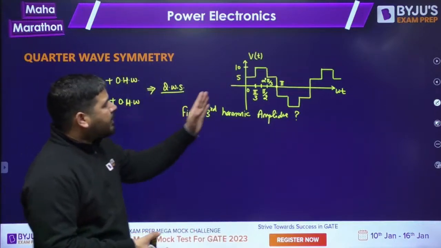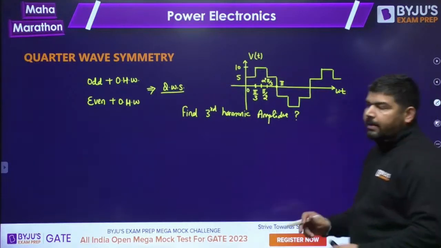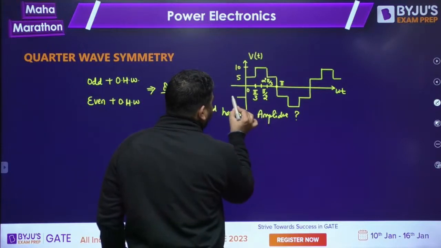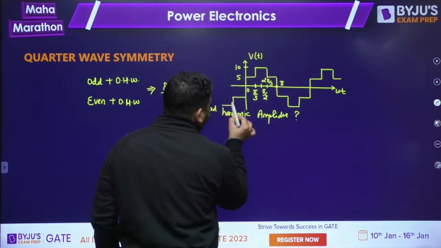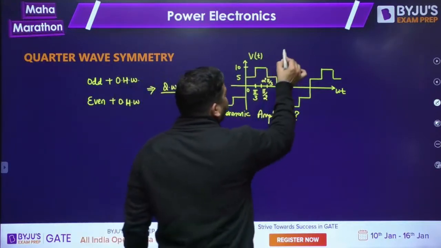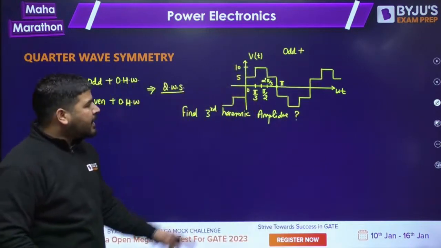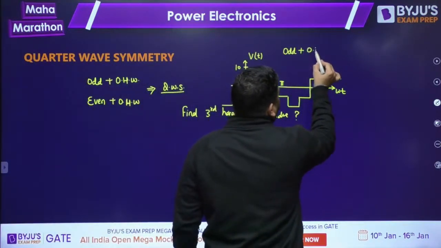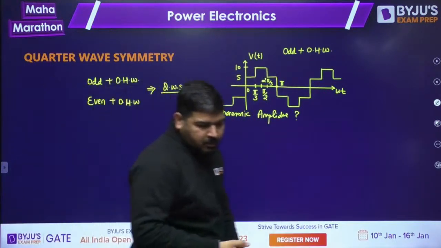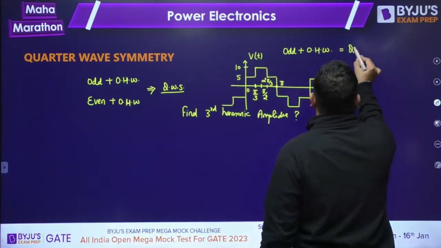First of all, please tell me what is the nature of this signal. Is it odd or even? This signal is odd, obviously. If you plot it in the negative side, it will be like this, so you can see that this signal is symmetric in opposite quadrant. So this signal is odd, that's correct. Plus, this signal also contains odd half-wave symmetry. If the signal is odd and also contains odd half-wave symmetry, then it will make quarter-wave symmetry.